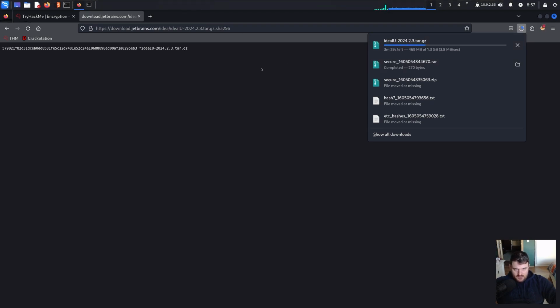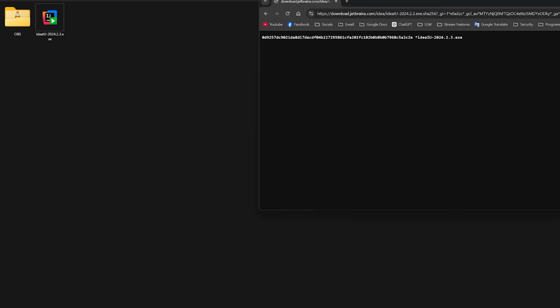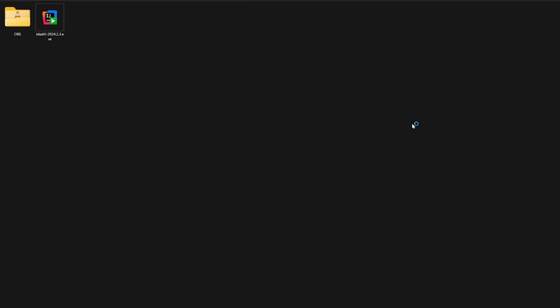Until this file is downloaded, I will show you how to check the sum on Windows. Then we'll jump on Linux. So here we did the exact same thing like we did on Linux, and we see this big number. We downloaded the same IDEA Ultimate Edition 2024.2.3 version EXE because we are on Windows now. Let's open the terminal here.